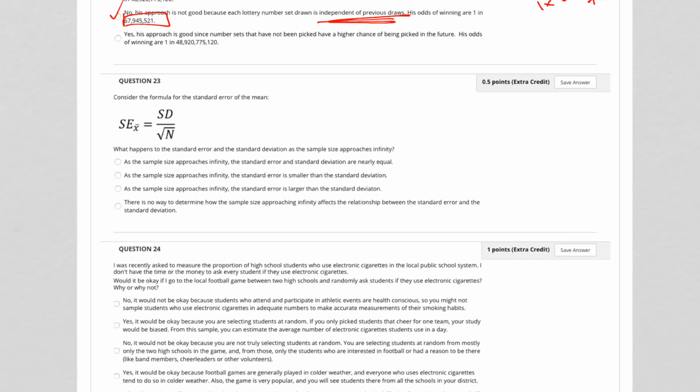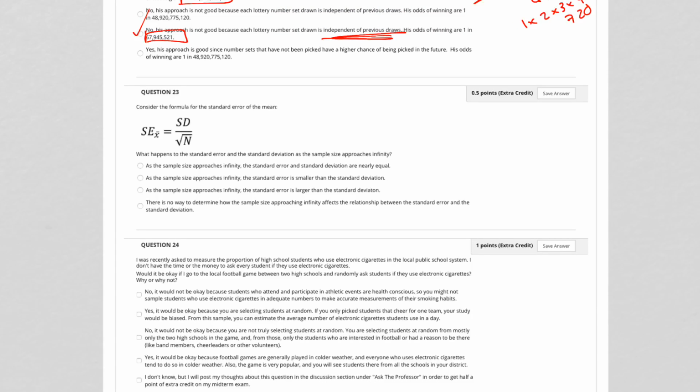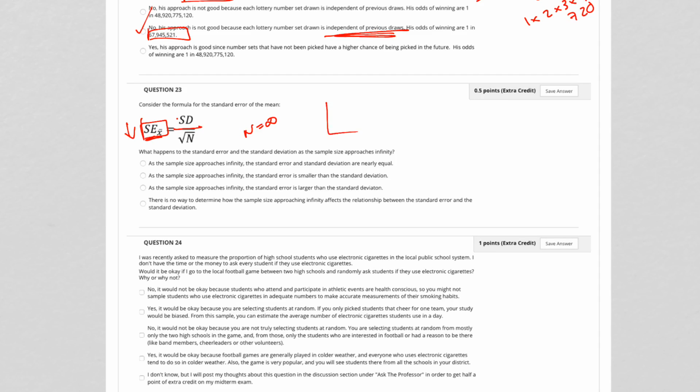We talked about this in the prep session, so I'm not going to go through it again. But just know that as sample size approaches infinity, when n is infinitely great, then SE is infinitely small, because if you divide SD by an infinite number, then you get a number that approaches 0. You could graph it.